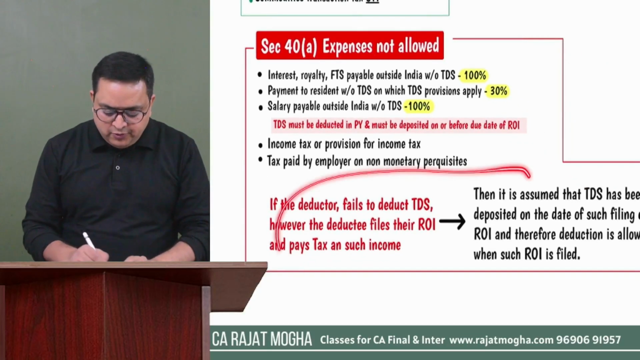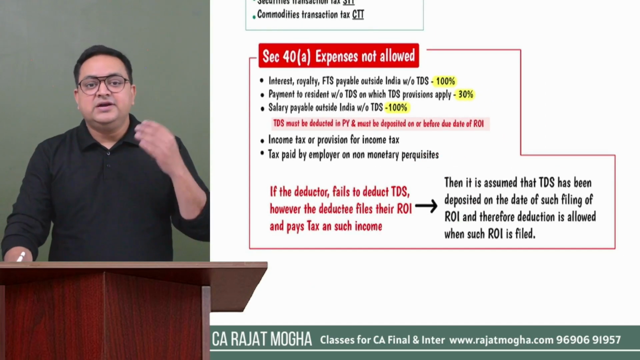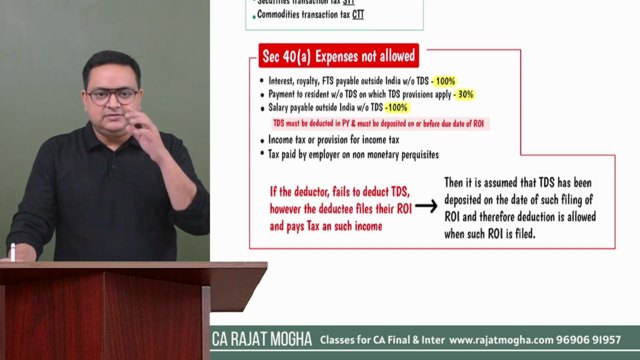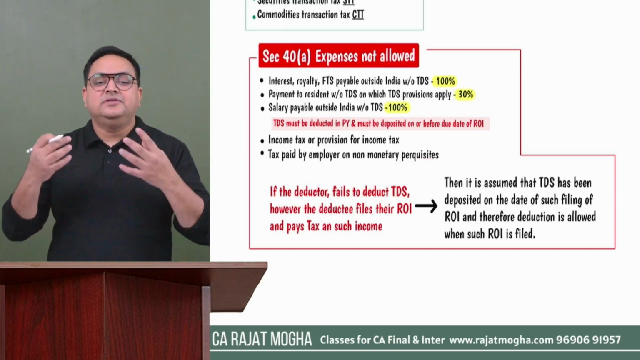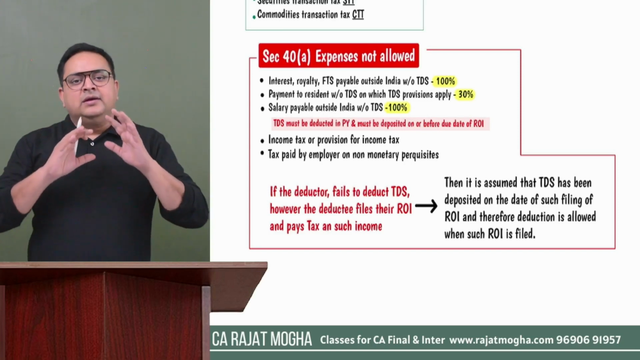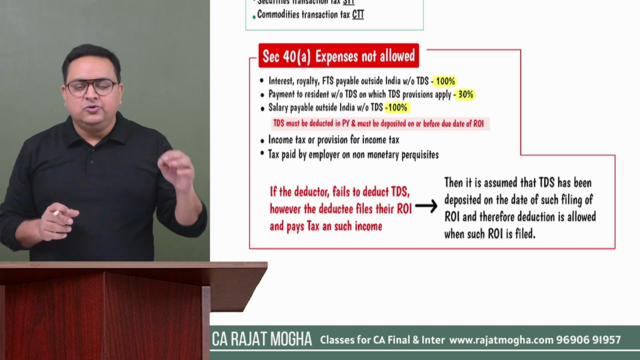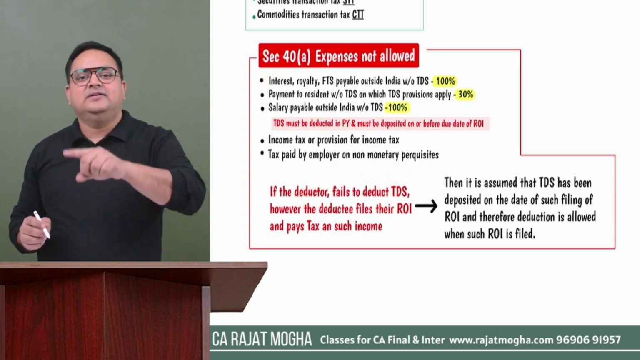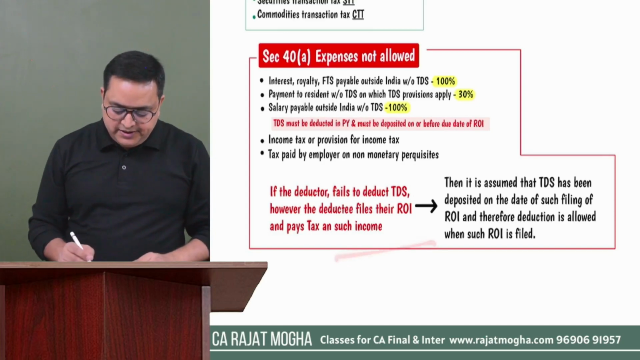And there is one more point over here also. Let's say the deductor fails to deduct TDS or deposit TDS. We'll say we're going to disallow it, and we're going to allow it whenever this TDS is deposited. But let's say the person who is receiving this amount, the receiver, furnishes their ROI and genuinely pays their tax also. They show this income in their ROI, they genuinely pay the tax also. So we will assume that the TDS has been deposited by the deductor, and we will be allowing it in that year. Correct? This is written over here.